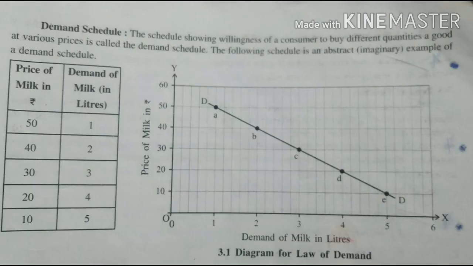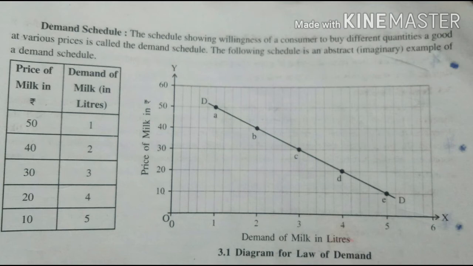Let us see demand schedule with a diagram. Now here you can see the price of the milk is given and the demand of the milk, that is in liter, has been mentioned. 1 liter is equal to 50 rupees. Now as the price decreases, and it is an important or essential commodity, if the price is decreasing we consume more. You can see the x-axis and the y-axis. On the x-axis the demand is being put and on the y-axis we are showing the price of the product. Now as the price is decreasing, you can see the demand is increasing.